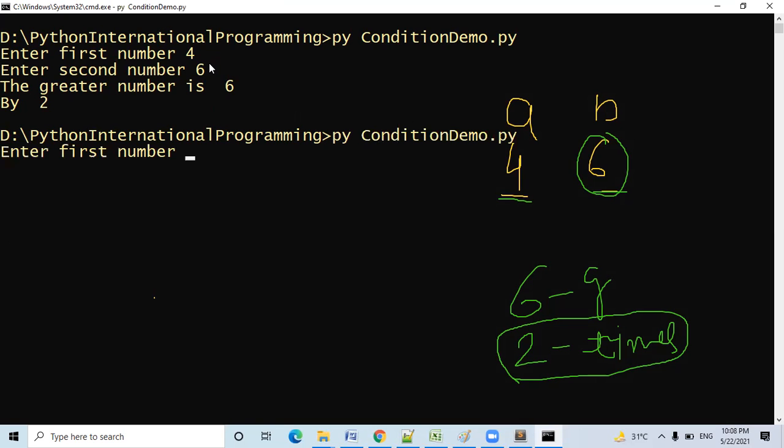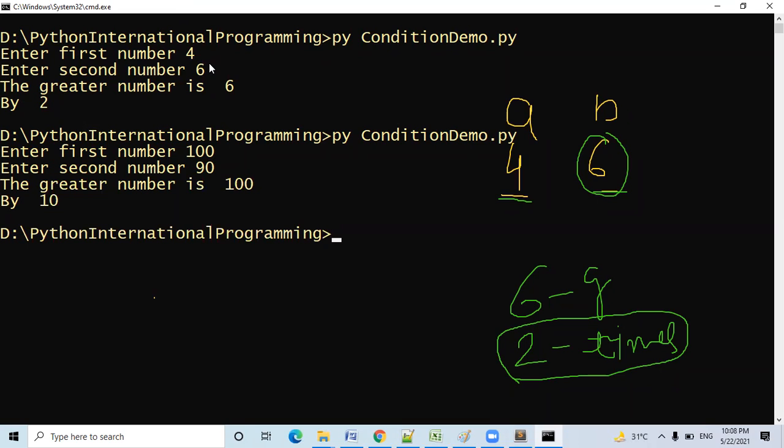Okay, fine. Each and every program is important. In the programming language, no program is smaller, no program is larger. Every program is important. This program is also important, and we have used this condition in the project also. So don't worry. Whatever we are learning in the present time, it is important. Whatever we will run after 10 or 20 days, that will also be important.